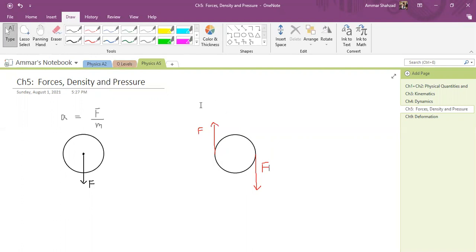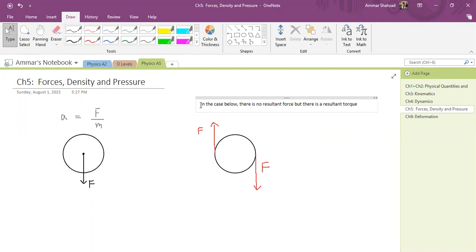So in the case below, let me write it over here, there is no resultant force, but there is a resultant torque. We will discuss what torque is.